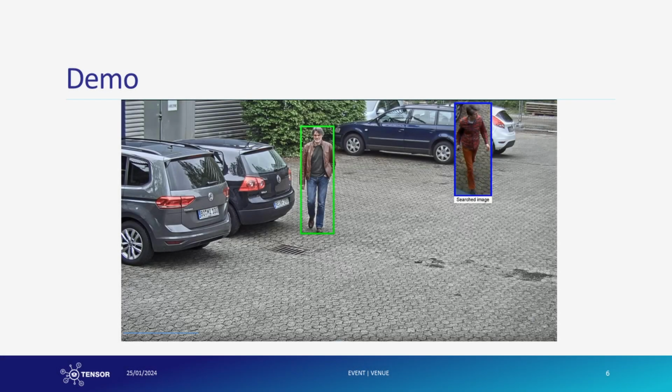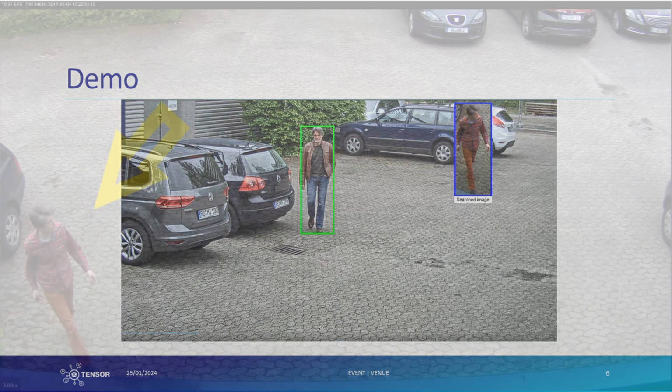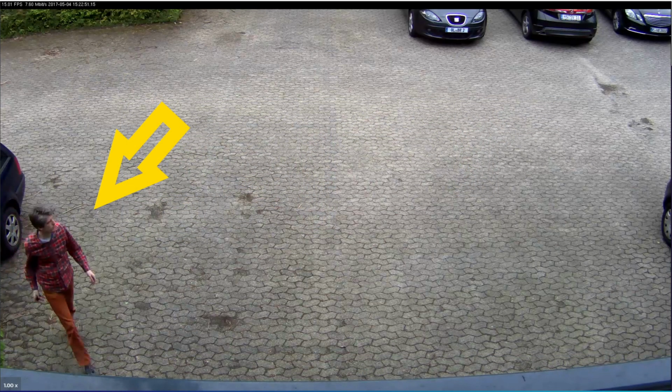What does our method look like in action? Picture an investigator who has pinpointed a suspect in CCTV footage from a crime scene. Determining whether this suspect is also present in footage from nearby cameras is vital. The investigator selects a suitable reference image of the suspect from the crime scene video, along with footage from an additional camera, and launches the TENSOR person re-identification tool.